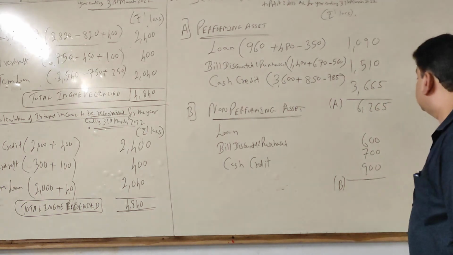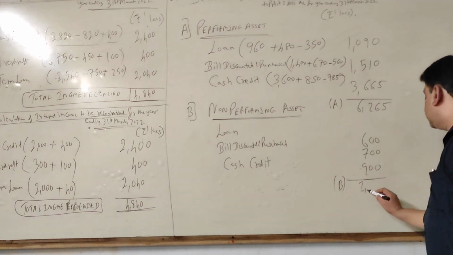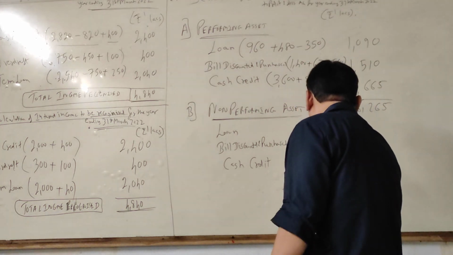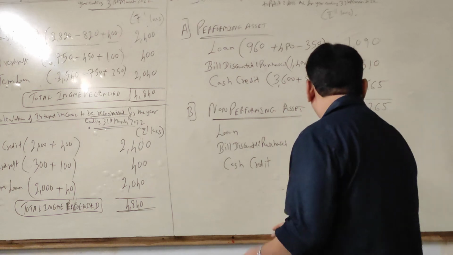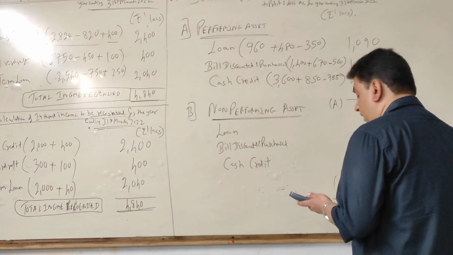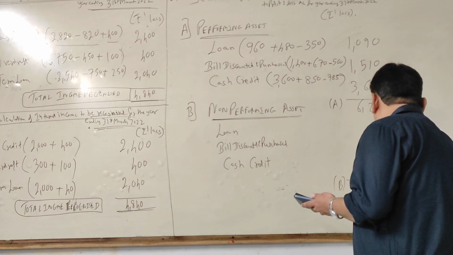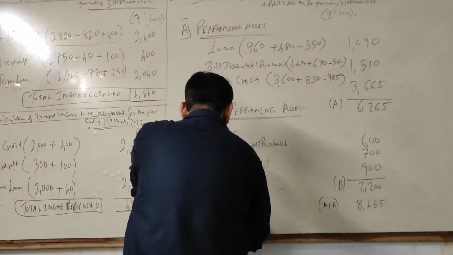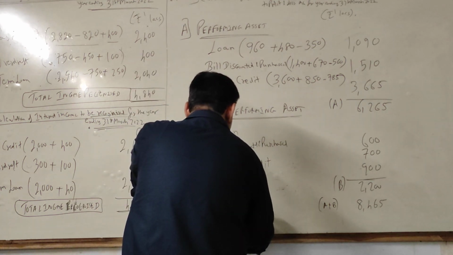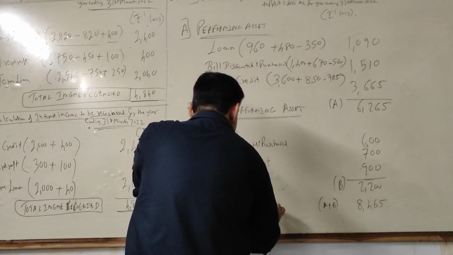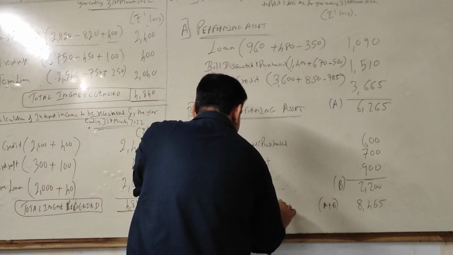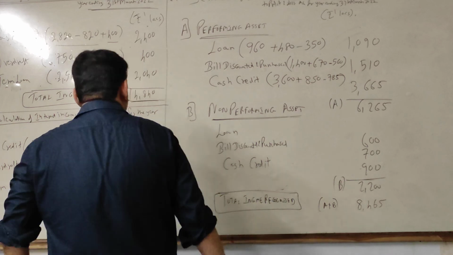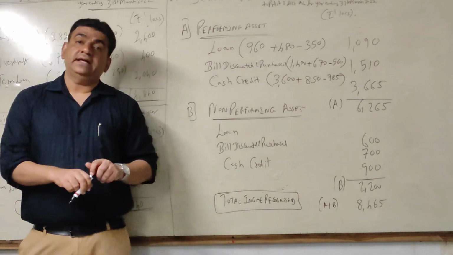So 9 and 7, 16, 2,200. Take the total, A plus B, 8465. That's your total income recognized.